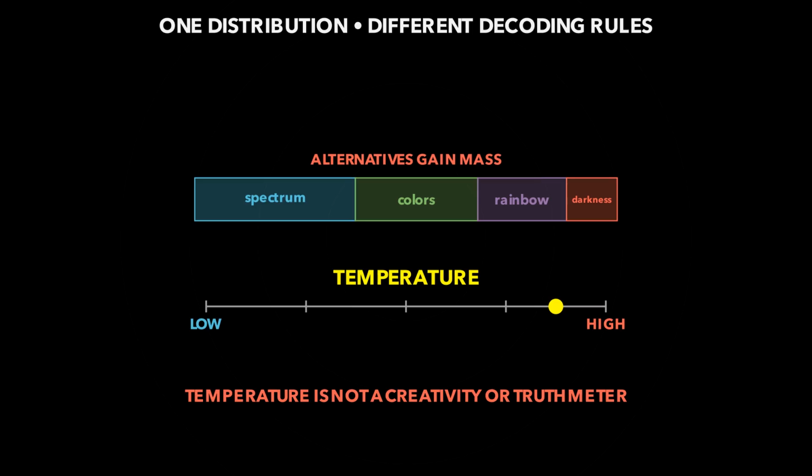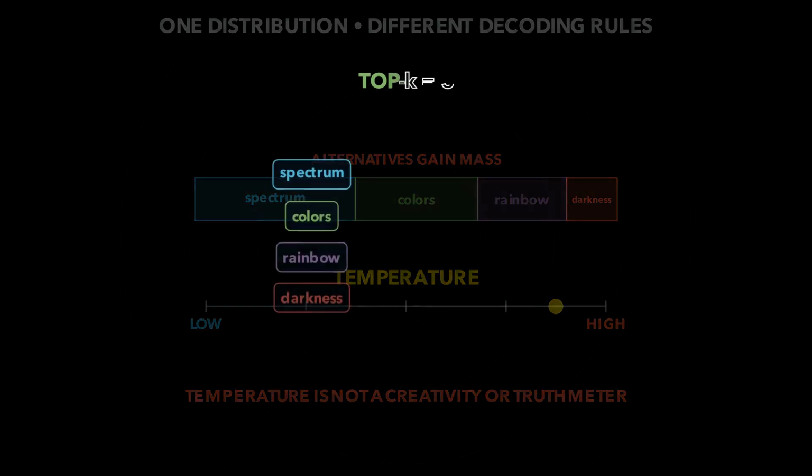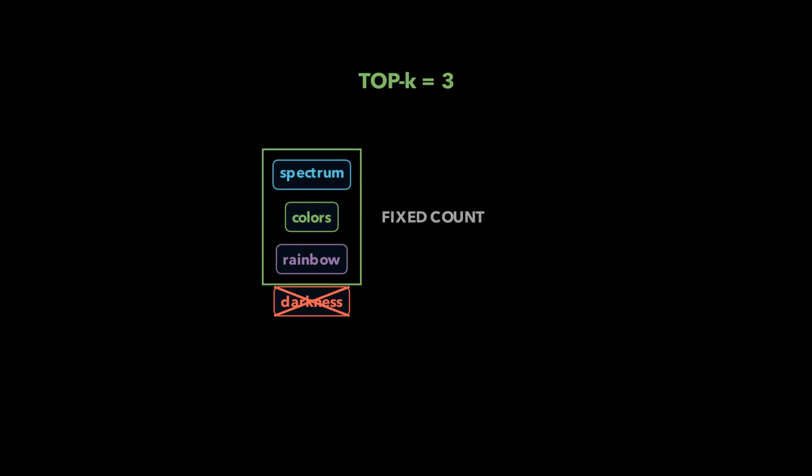Temperature does not measure creativity inside the model, and turning it down does not make the answer true. It only changes how concentrated the next token distribution becomes. 2 other controls place fences around the same ranked distribution. Top K keeps a fixed number of the highest ranked tokens and removes the rest before sampling. If K equals 3, only the top 3 remain, even if the third candidate is much less likely than the first 2.